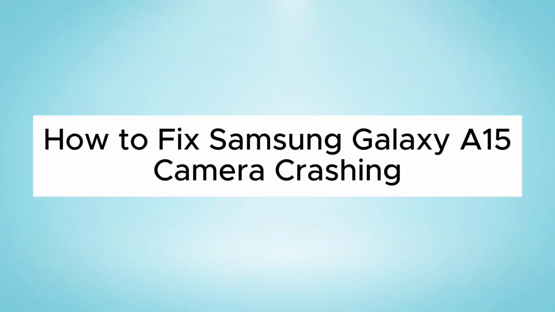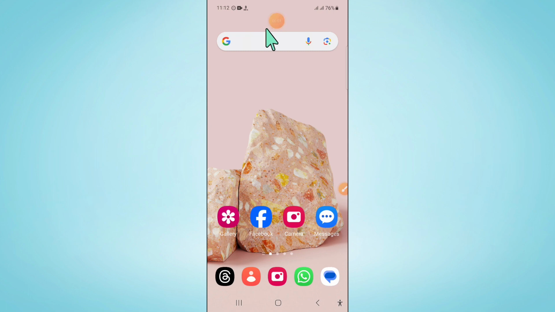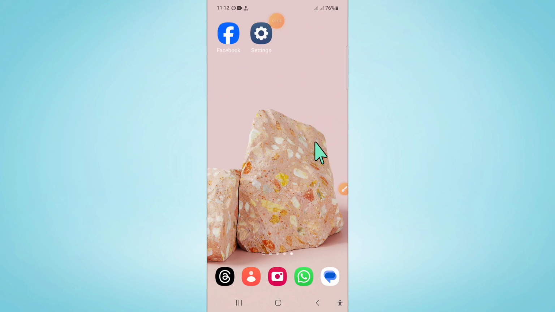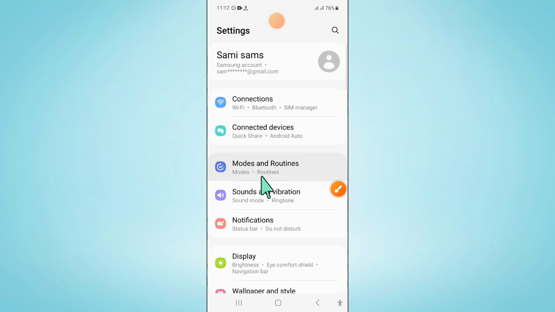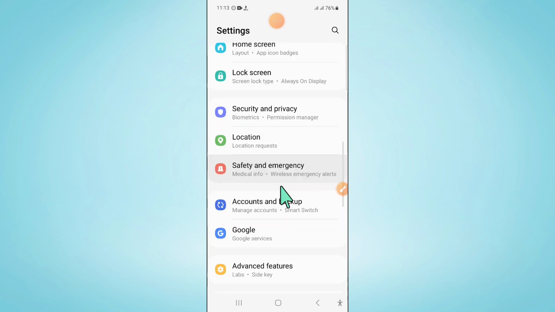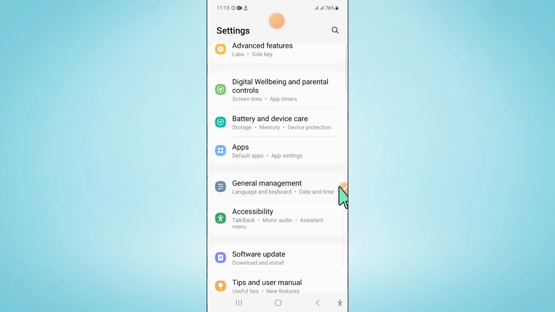Hello everyone, in this video I will show you how to fix Samsung Galaxy A15 camera crashing issue. So to fix this issue, first of all open settings. Now in settings scroll down and here click on apps.